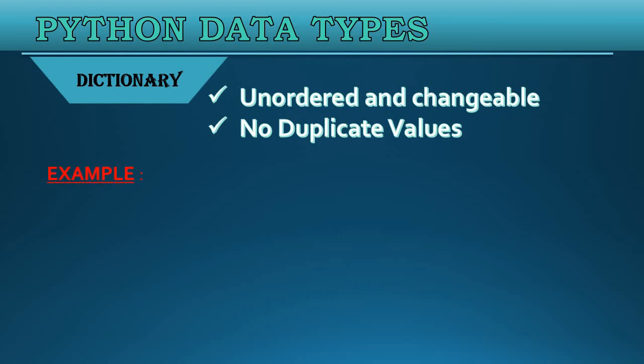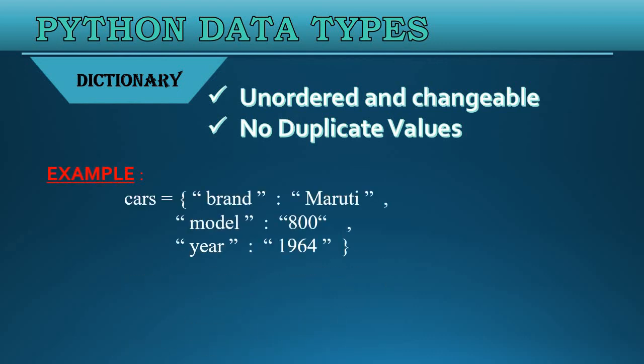Let's see an example. Car equals, here I have written curly braces, and in between the curly braces I have written all the key value pairs. The first key value pair is brand colon Maruti. Here brand is the first key and Maruti is the value of that first key.